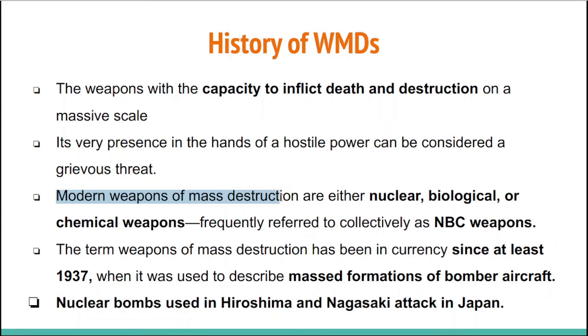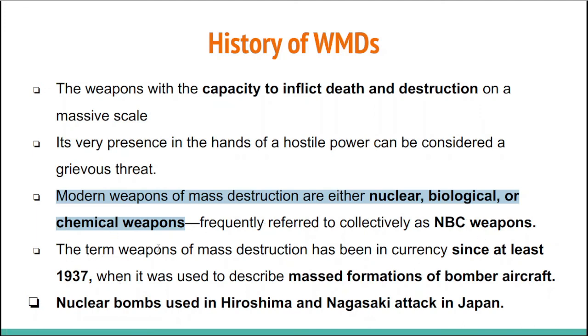Modern weapons of mass destruction are either nuclear, biological, or chemical weapons, and there is an abbreviation frequently used to refer to them collectively as NBC weapons. That is, N stands for nuclear, B stands for biological, and C stands for chemical weapons, right?